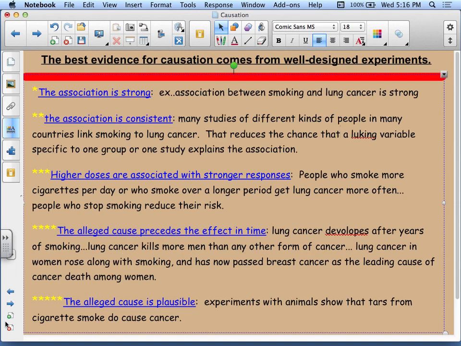Next, the alleged cause precedes the effect in time. Lung cancer develops after years of smoking. Lung cancer kills more men than any other form of cancer. Lung cancer in women rose along with smoking and now has passed breast cancer as the leading cause of cancer death among women. And finally, the alleged cause is plausible. Experiments with animals show that tars from cigarette smoking do cause cancer. So try to make sure that these 5 things are in place whenever you're trying to give evidence of causation. And I do believe that is the end.